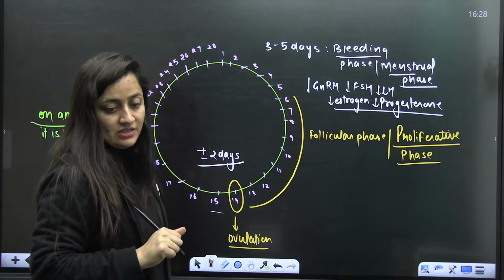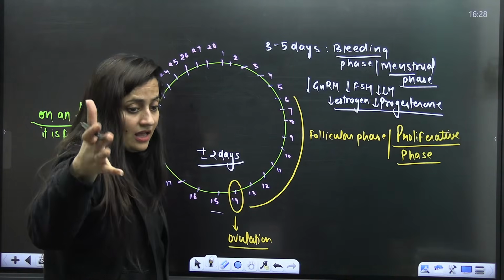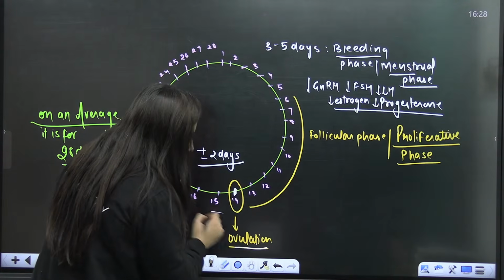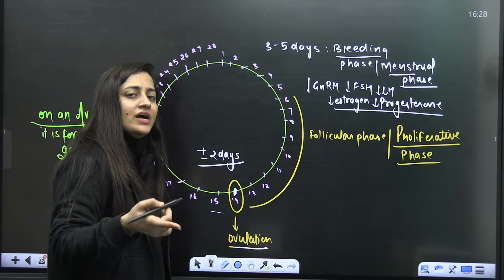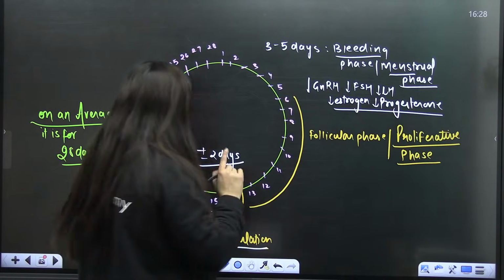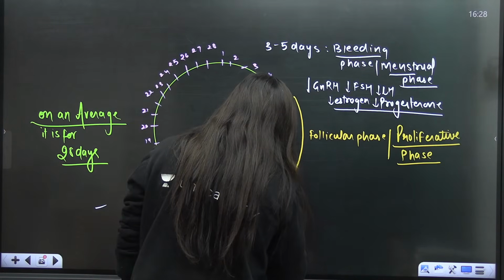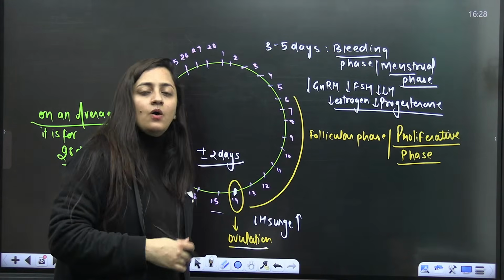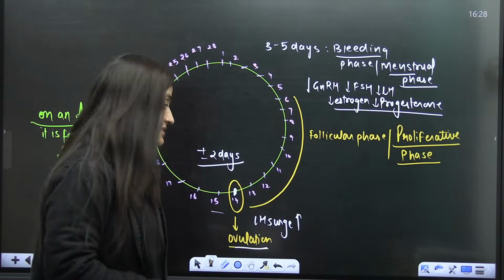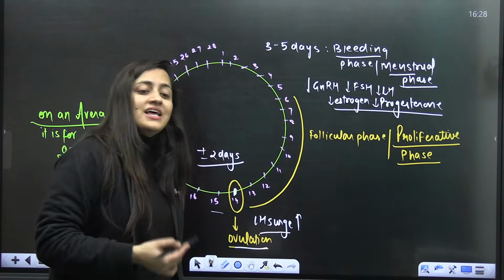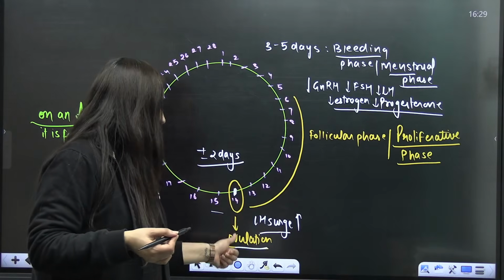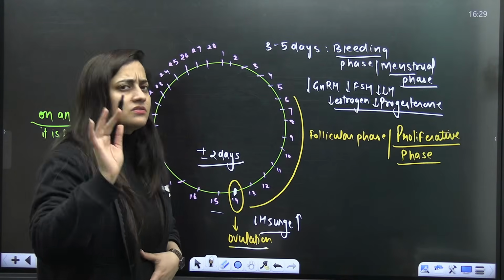When we study the menstrual cycle, which we have already discussed in human reproduction, you know that the 14th day is the day of ovulation, when the secondary oocyte will be released. It is done when there is the LH surge. It doesn't matter how high FSH or estrogen is; if luteinizing hormone is not high, ovulation will not occur.